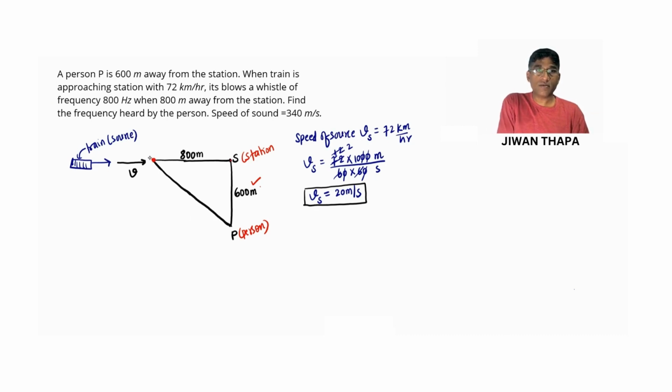So I'm drawing over here, when the train, or source, is at 800 meters, it blows a whistle of frequency. So at this position, the frequency of the whistle or sound emitted by the source is 800 Hz.